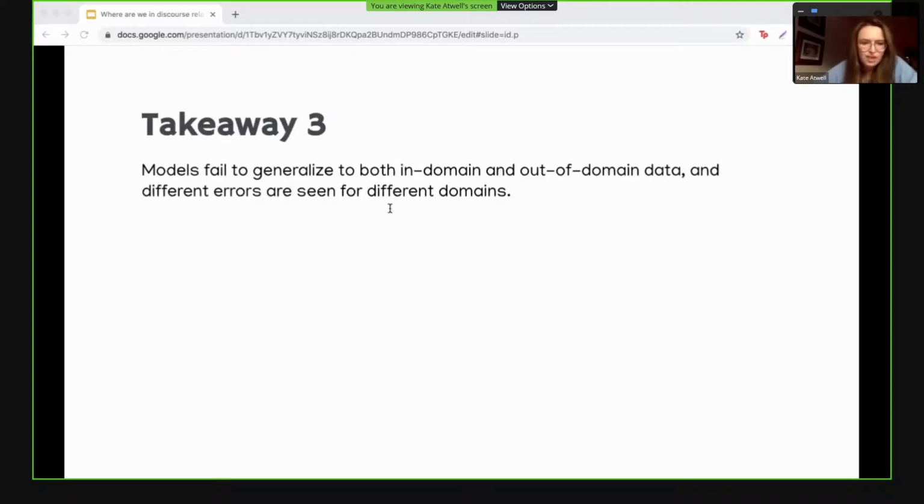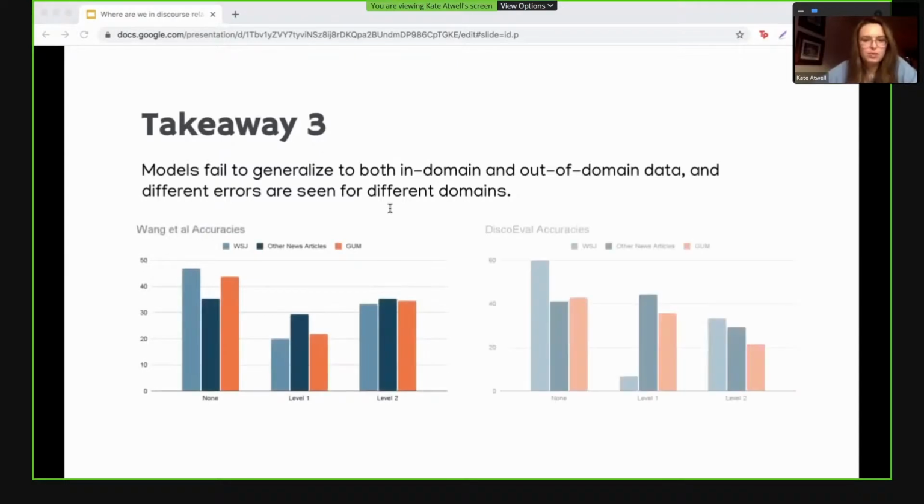So our third takeaway from our experiments is that these models are pretty bad at predicting results for both in-domain and out-of-domain data. In these 2 graphs here, we report the accuracies of the PDTB parsers against our manually annotated data in terms of level 1 accuracy and level 2 accuracy. So we look at the percentage of times that the models did not get anything right, only got the level 1 sense right, and got the level 2 sense right.